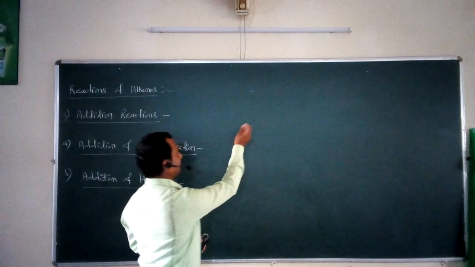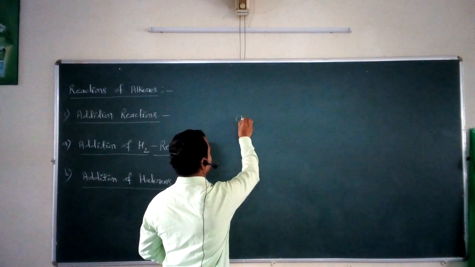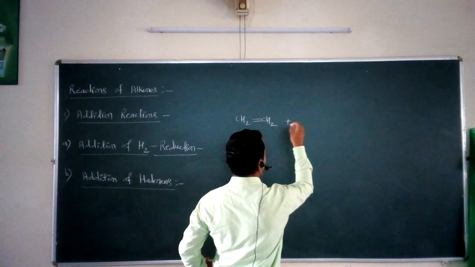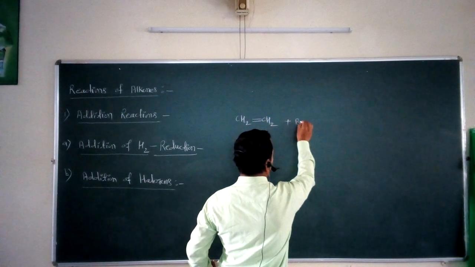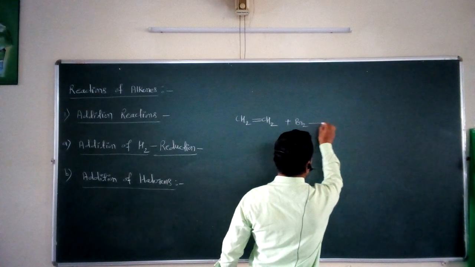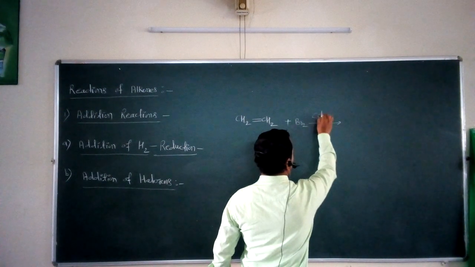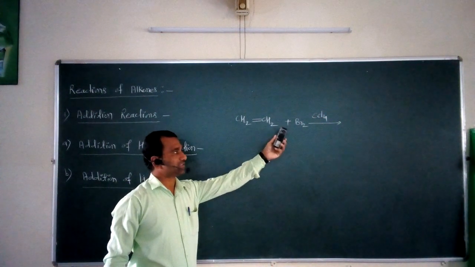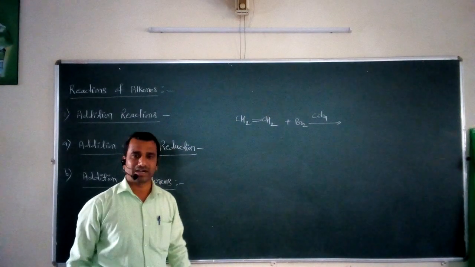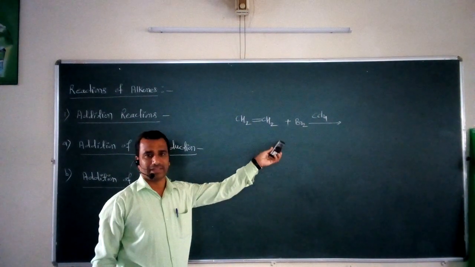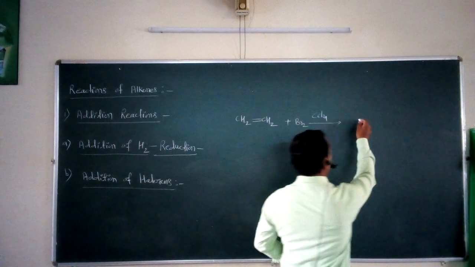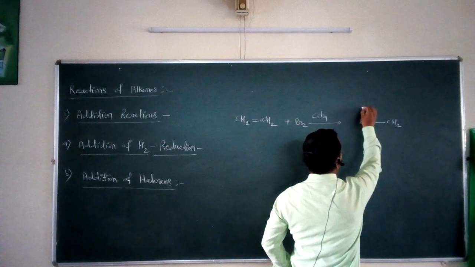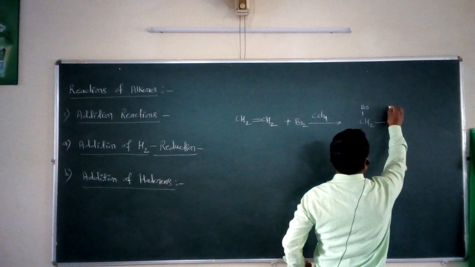Suppose I again take a simple alkene, CH2=CH2, plus bromine in the presence of CCl4. What happens? Again, this carbon-carbon double bond breaks into a carbon-carbon single bond. You will get CH2-CH2 with bromine and bromine attached.